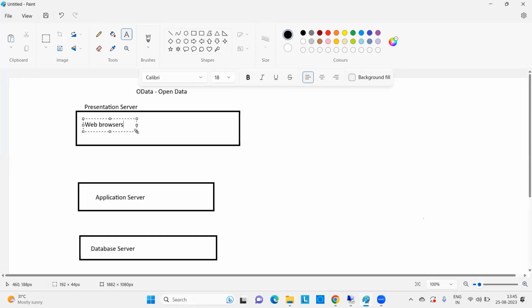In the web browsers, they can use Java or .NET or whatever it is. They may use something differently. And if you want to open the data in mobiles or tablets, I will take mobiles here.